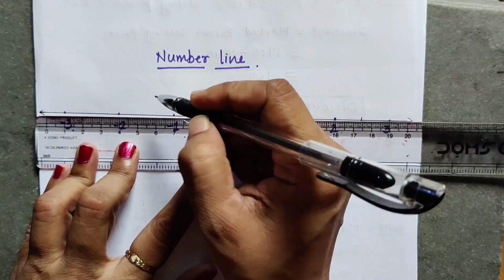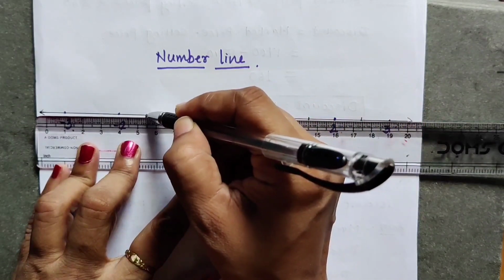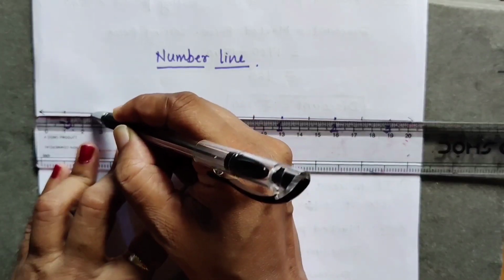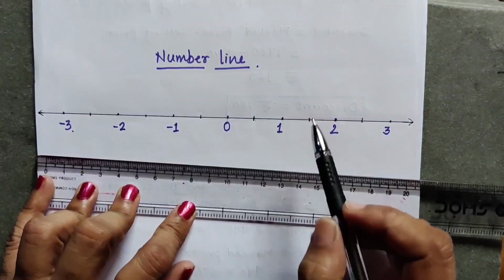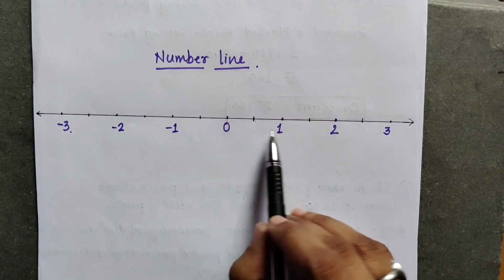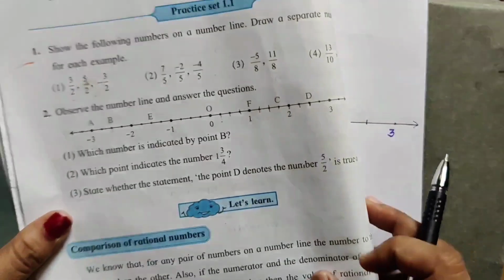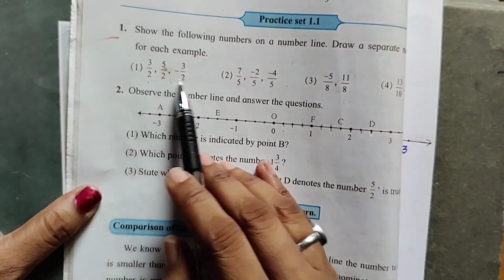As you all can see, I am plotting the points at the distance of 1.5 centimeter every time, because the unit distance I have taken is 3 centimeters. So what I did, I have divided all the unit distances into two equal parts. Why two equal parts? Because the denominator is 2.